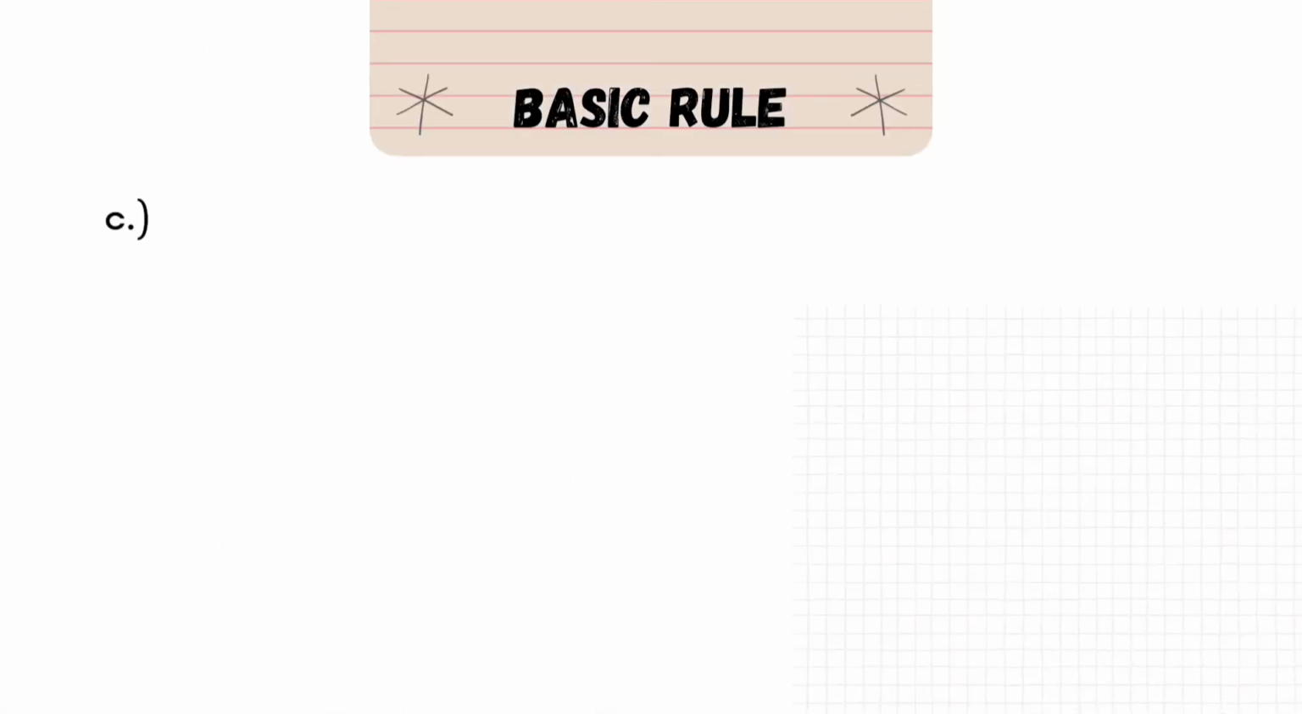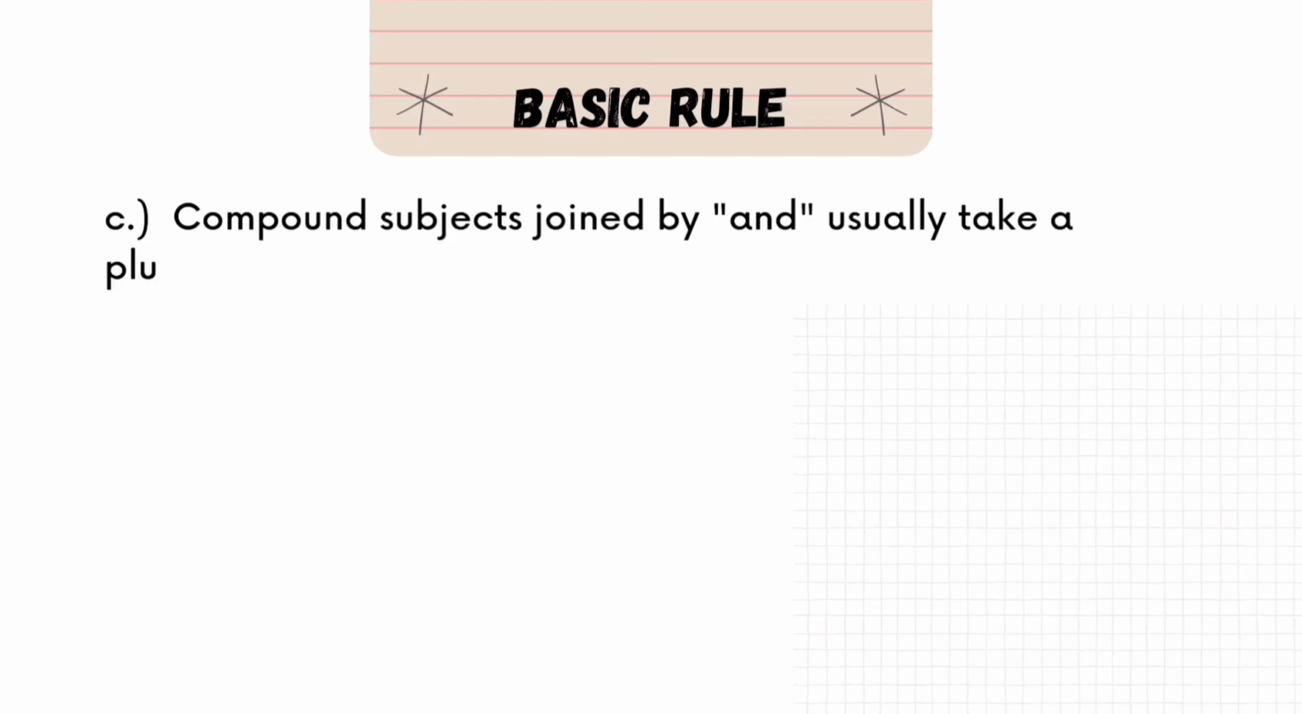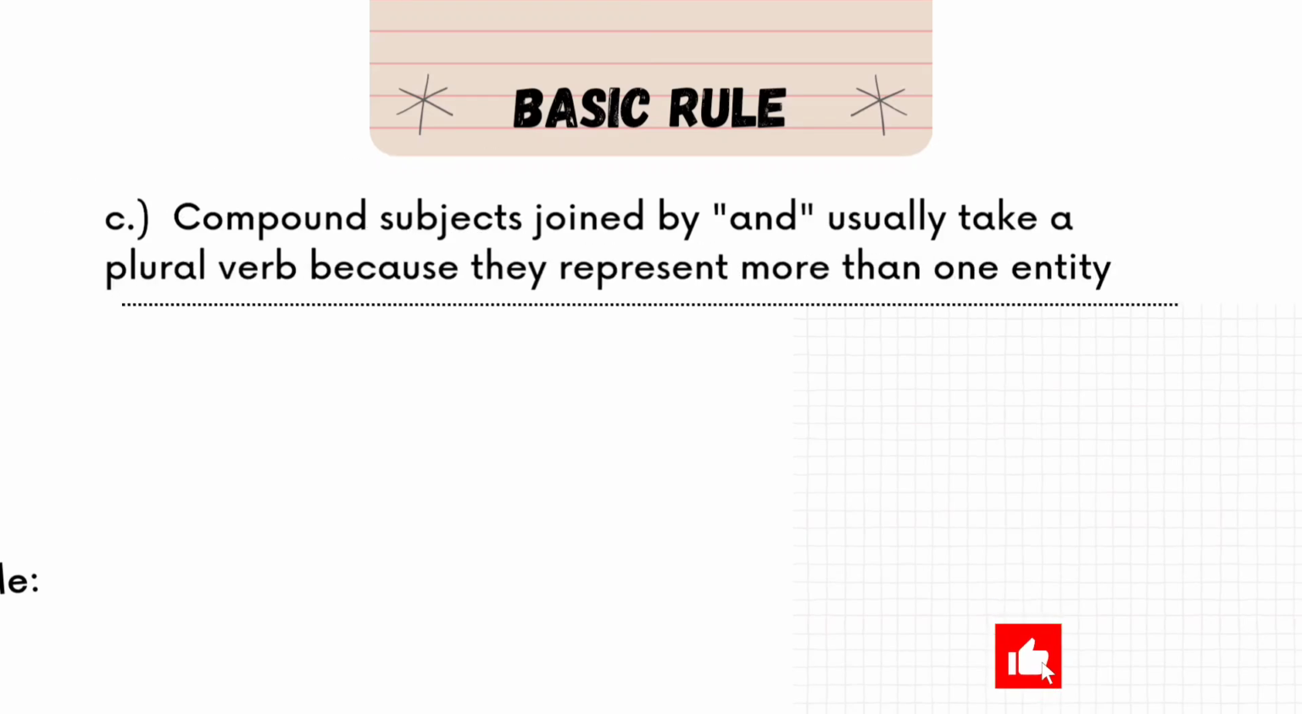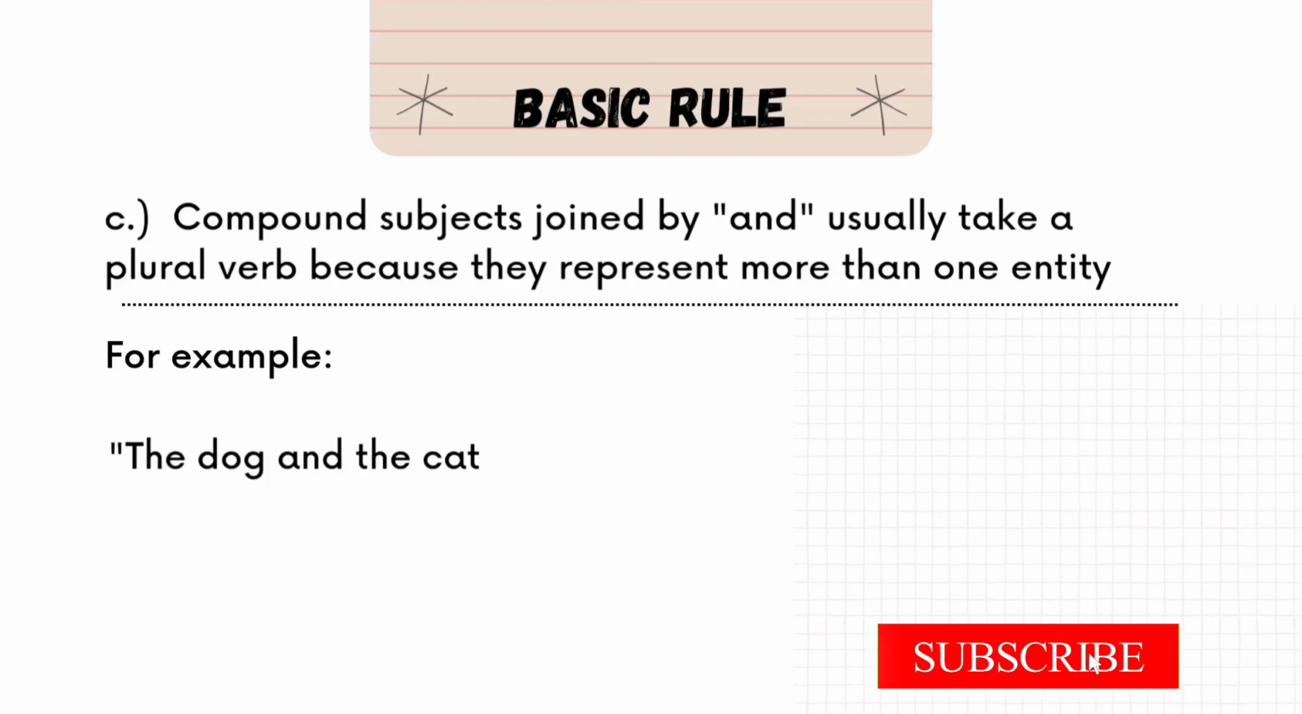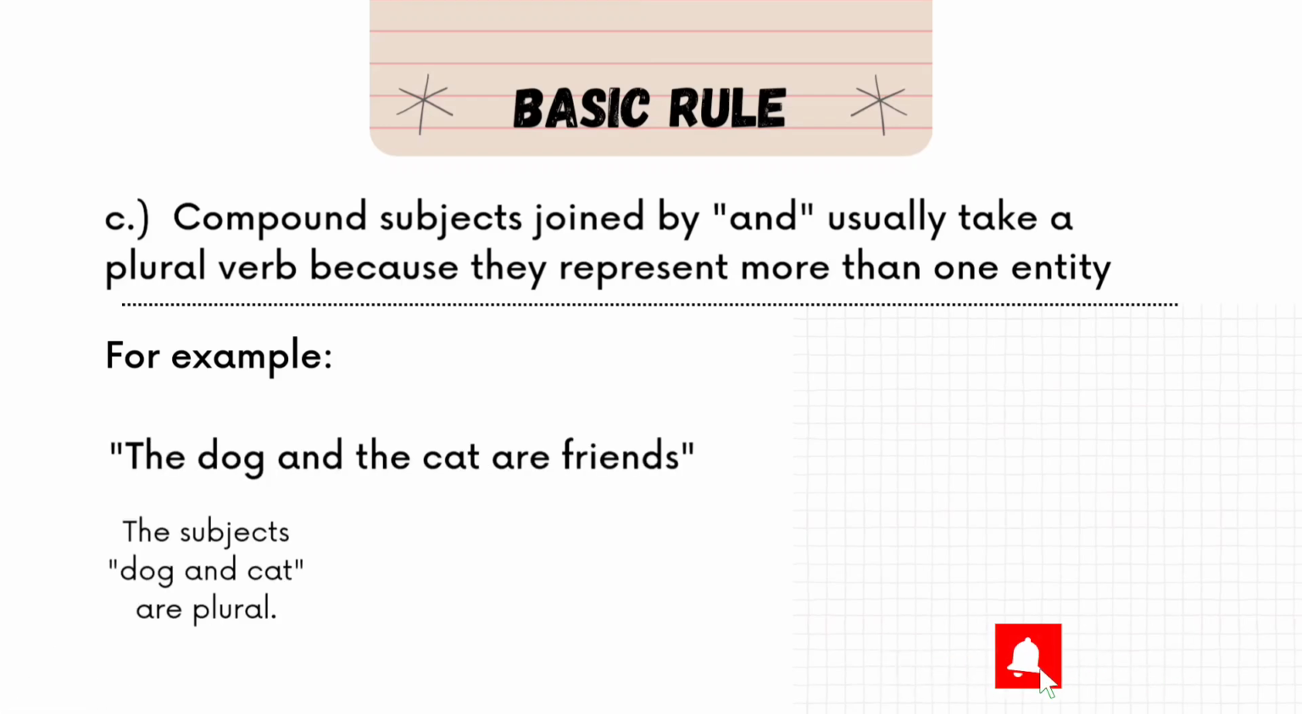Next rule, compound subjects joined by and usually take a plural verb because they represent more than one entity. Example, the dog and the cat are friends. The subjects dog and cat are plural. The verb are is also in plural form.